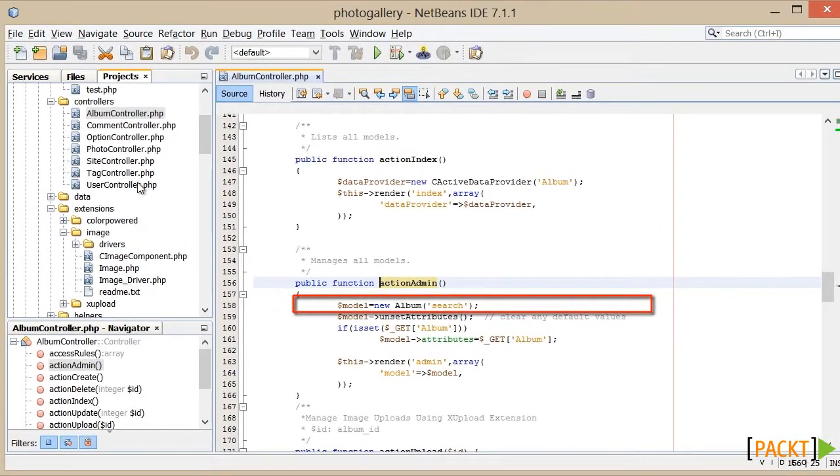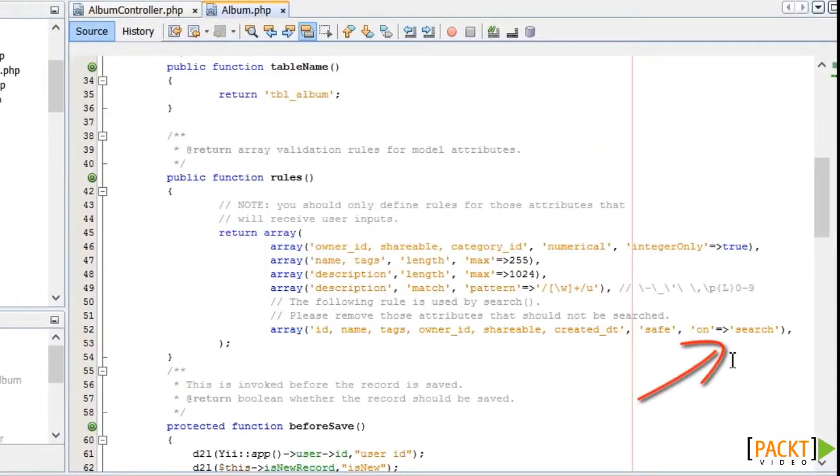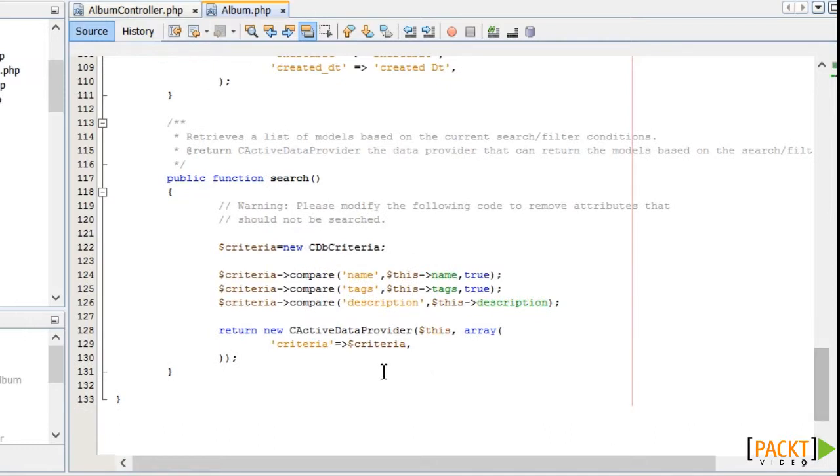This scenario is primarily used to validate model attributes differently to those in an insert or update scenario. The GridView uses the model to store the search criteria and then build the final query. For example, setting the model album ID equal to 1 and then running the model search method would result in the CDataProvider object having all records belonging to user ID equals 1.